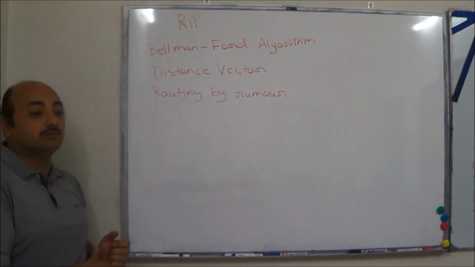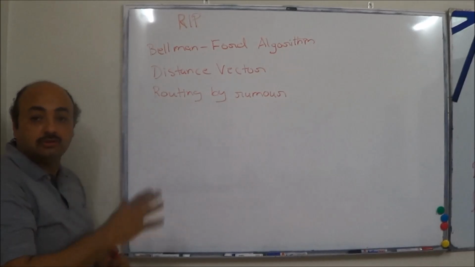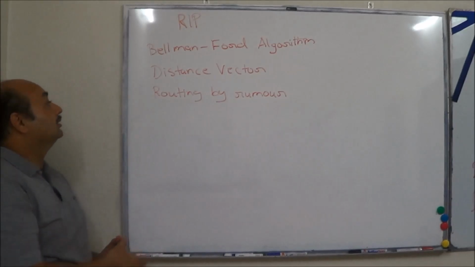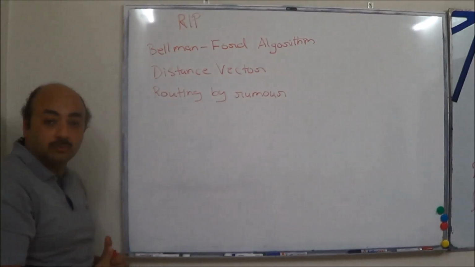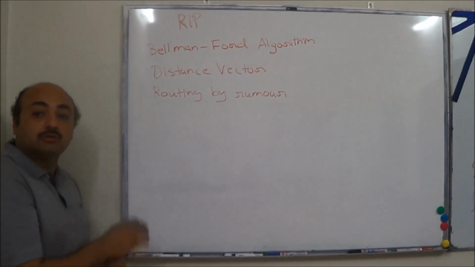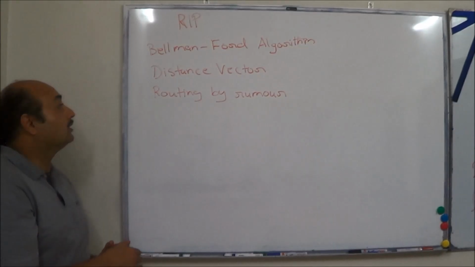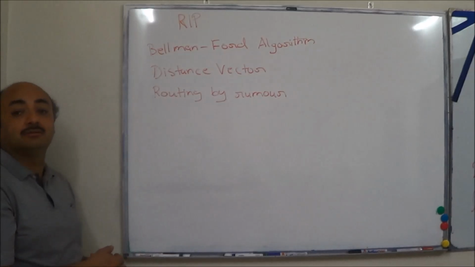We will be covering all these things. Forget about the Bellman-Ford algorithm, you just need to remember the name. We will be covering what exactly distance vector is, and what routing by rumor is in the real context where it comes. But for now, you just remember routing by rumor. What type of routing protocol? Dynamic. Which type of dynamic routing protocol? Distance vector.